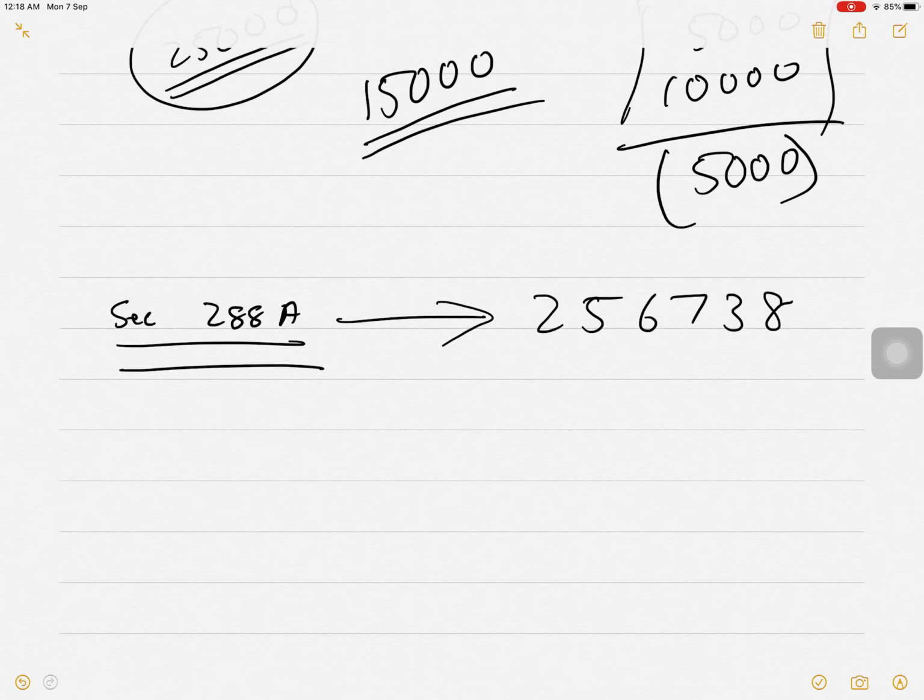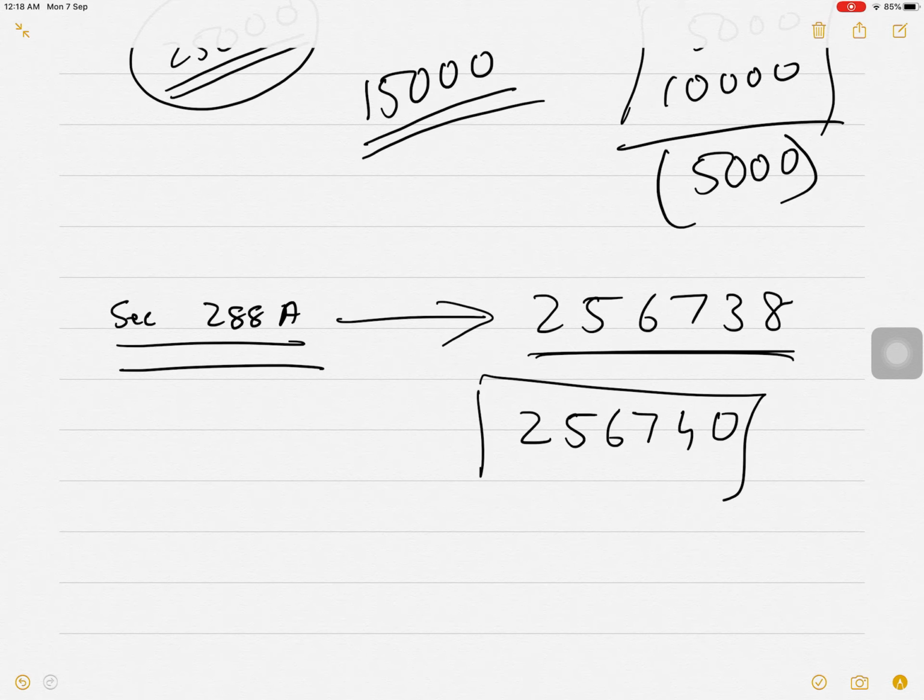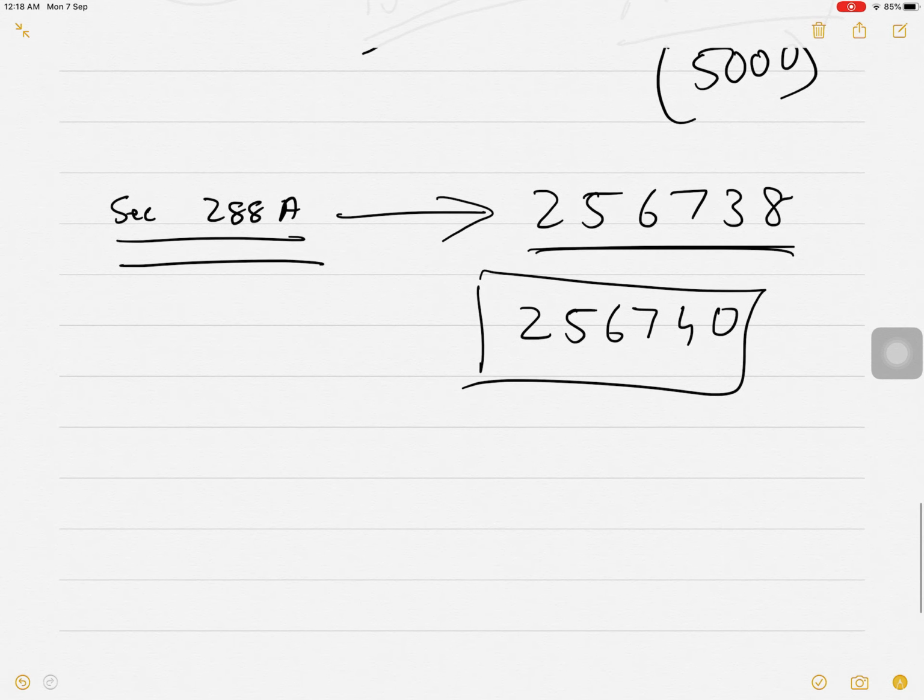You have to round it off to the nearest multiple of 10. Then your income will be considered as 256,740. You have to round off in multiples of 10 as per Section 288A. So that's why 2,50,010 was written.